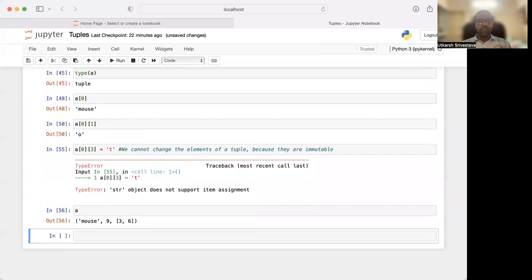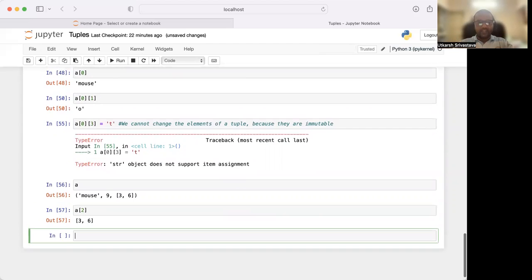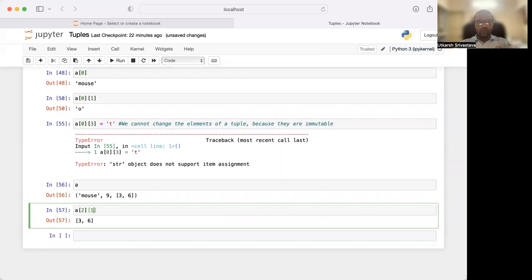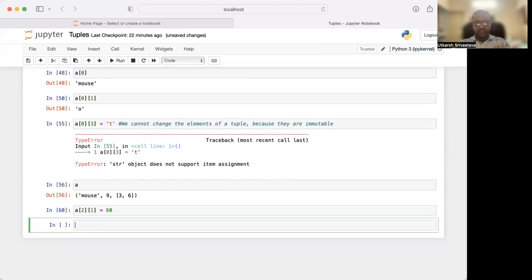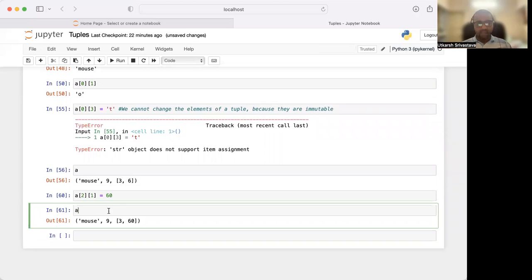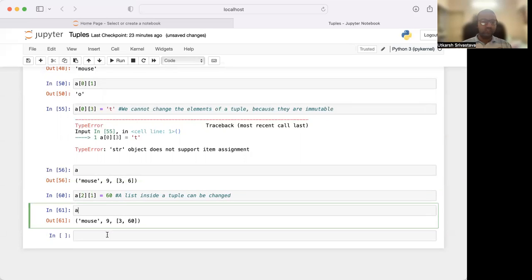Let us print A once again. Now there is a list inside the tuple. Let us access that 3, comma 6. On the 0th position is your 3, and on the 1st position is your 6. Now I want to change the value of 6 to 60. Yes, this will change. Why? Because a list inside a tuple can be changed. So that is what it is.